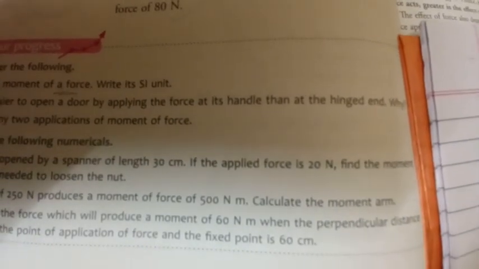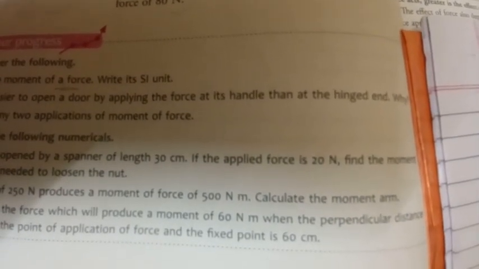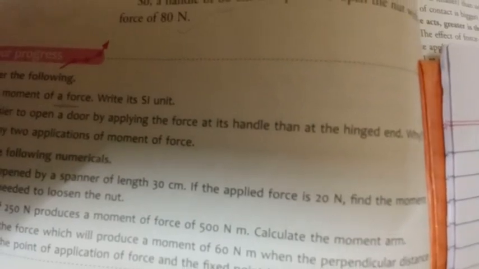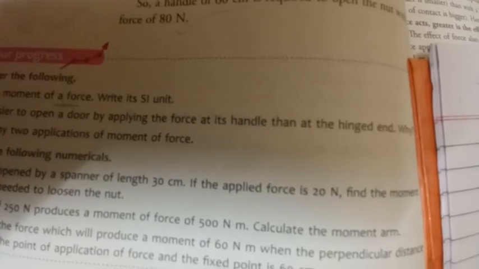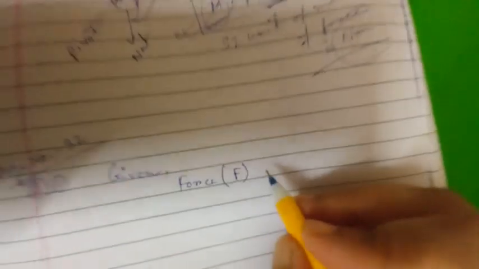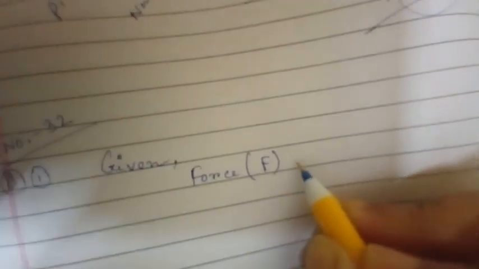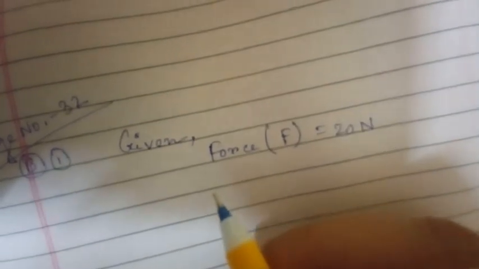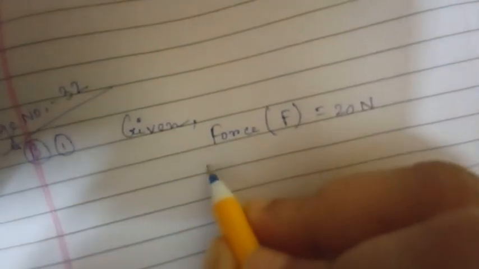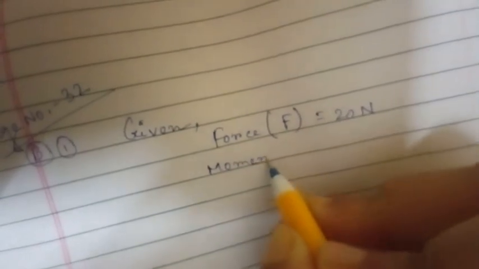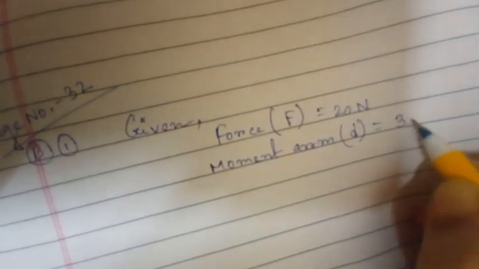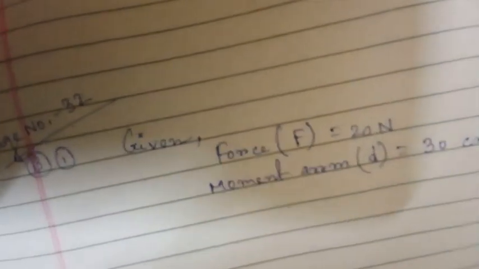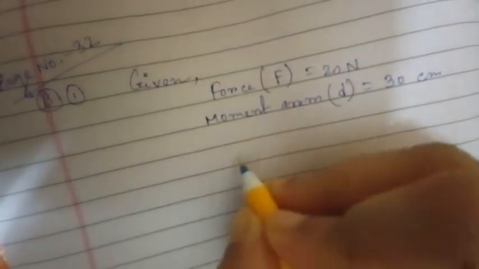So at first you write down what information is given in your question. Given that force, denoted by capital F, equals 20 Newton, and a nut is opened by a spanner of length. So actually it is the moment arm that is given. Moment arm, small d, equals 30 centimeter. Okay. So that moment of force you have to find out.